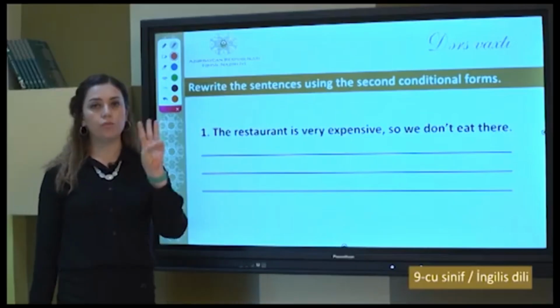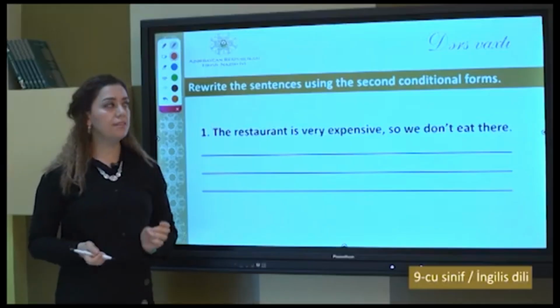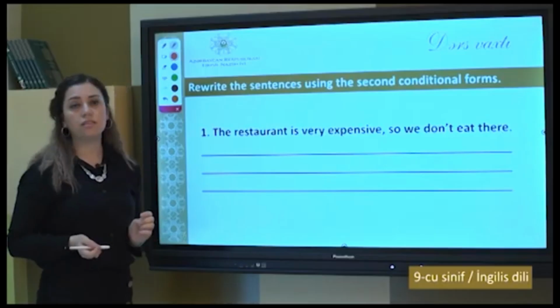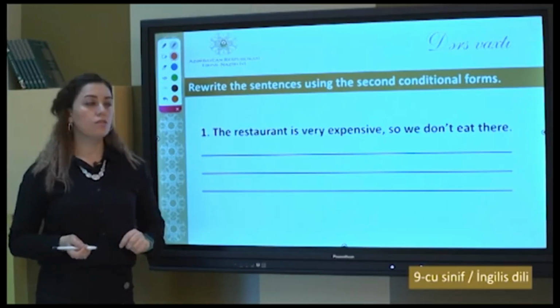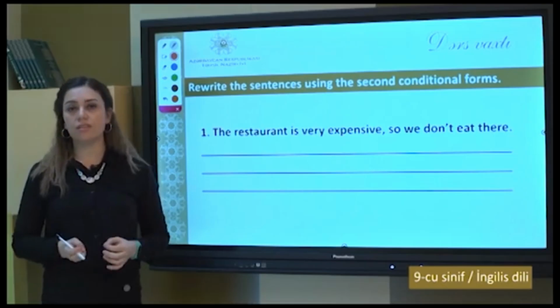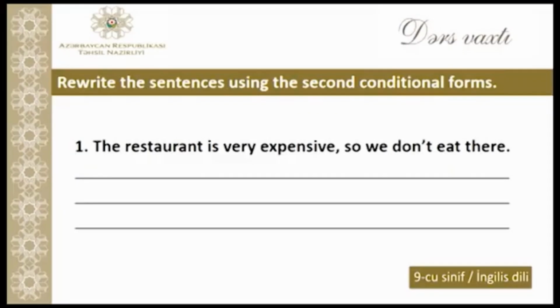Now we will do 3 more questions, which is a bit different. In this exercise, we have to rewrite the sentences using the second conditional. So we have some situations here. We have to write correct sentences in the second conditional. The first one, the restaurant is very expensive, so we don't eat there.